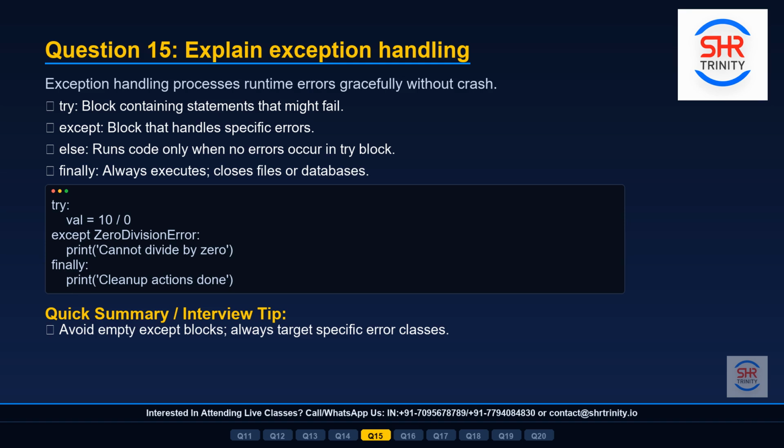Look at the code on screen. We try to divide 10 by 0. Python instantly catches the zero division error and prints a friendly message. The finally block then runs the cleanup no matter what.